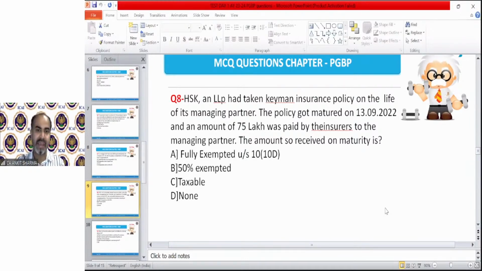HSK and LLP had taken a Keyman insurance policy on the life of its managing partner. The policy matured on 13 September 22 and the amount of 75 lakh was paid by the insurers to the managing partner. The amount so received on maturity is, you need to tell me, going to be fully exempted, 50% exempted, taxable, or none.